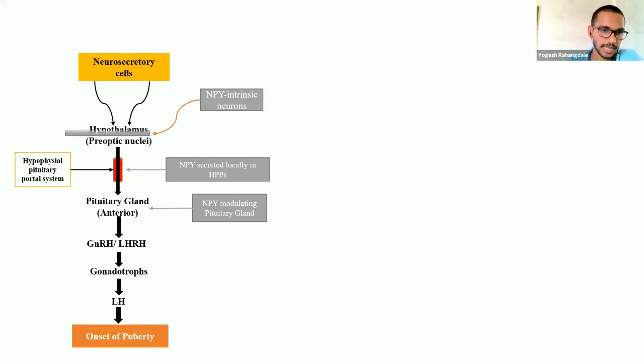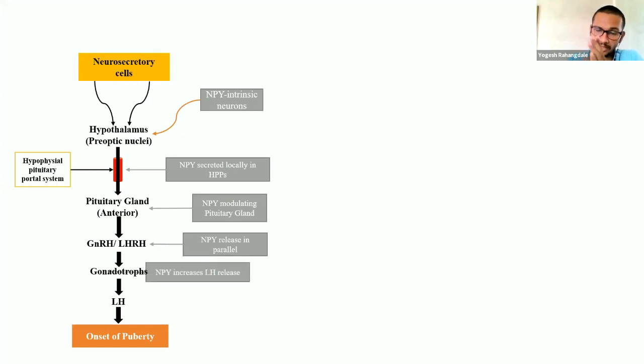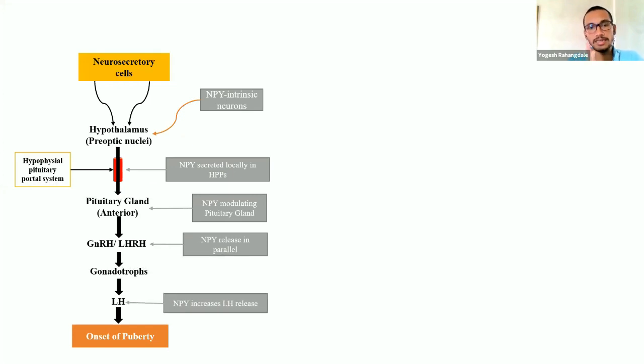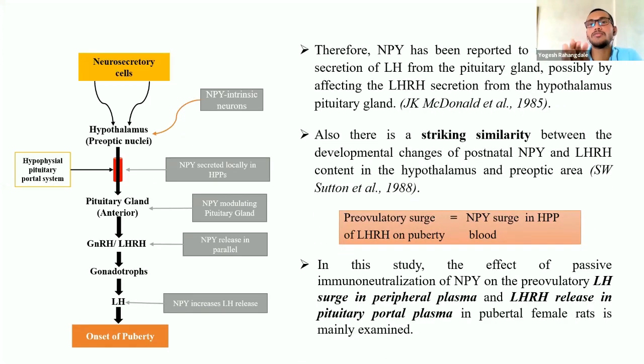Neuropeptide Y is released in parallel with gonadotropin releasing hormone. Thus, it stimulates and increases the release of luteinizing hormone and ultimately leads to the onset of puberty. Therefore, neuropeptide Y has been reported to modulate the secretion of LH from the pituitary gland, possibly by affecting LHRH secretion from the hypothalamus and pituitary gland.